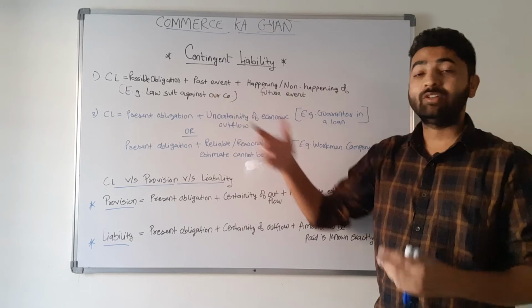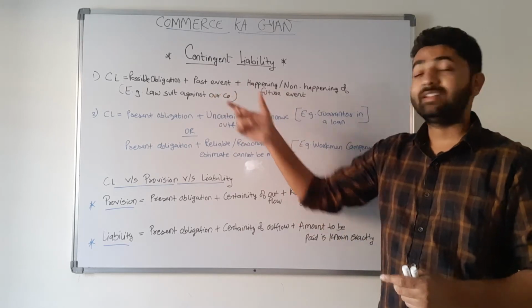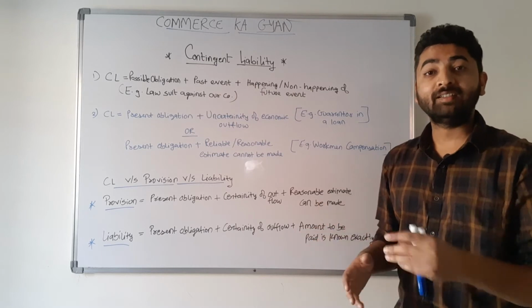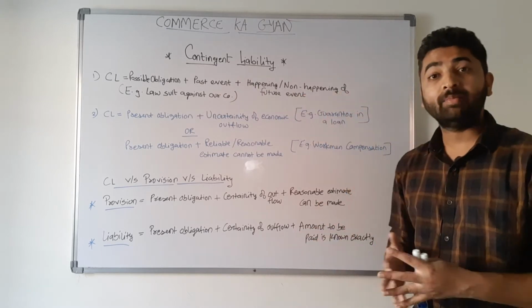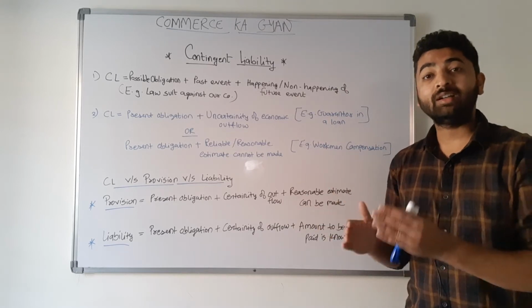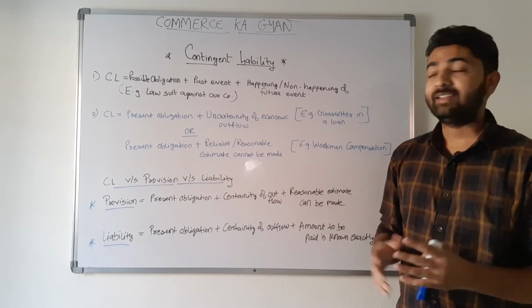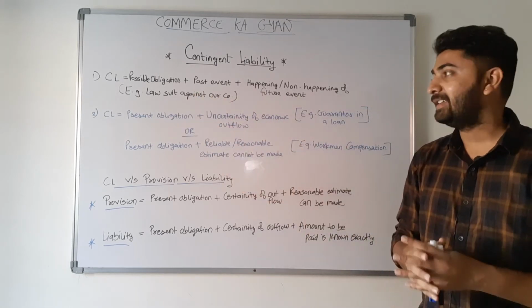So it is a possible obligation that we either have to pay off the liability, and it is a result of a past event, that is the lawsuit which is already going on against our company, and the happening or non-happening of a future event, that is whether we will win or lose the case, is not under the control of the organization. So that is the basic definition or meaning of contingent liability.